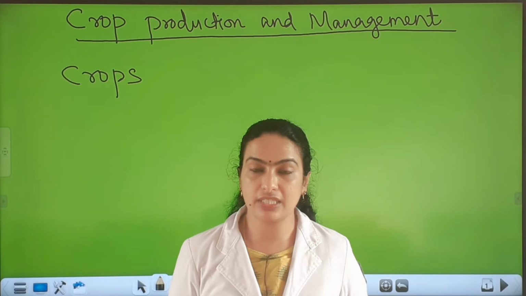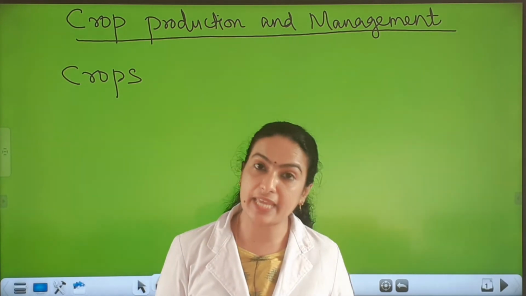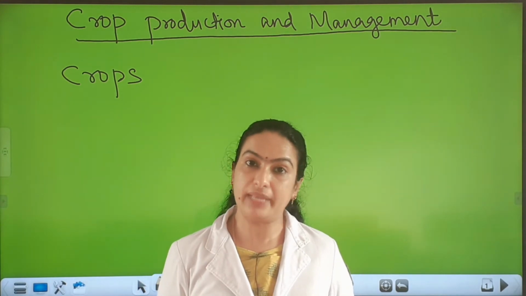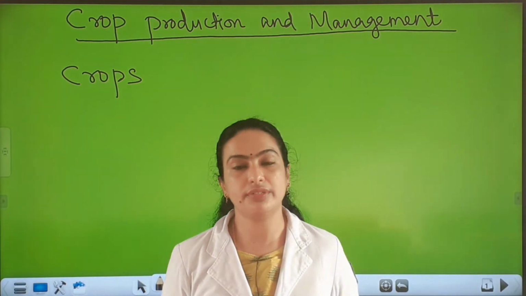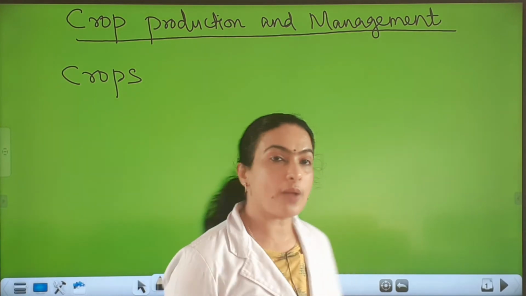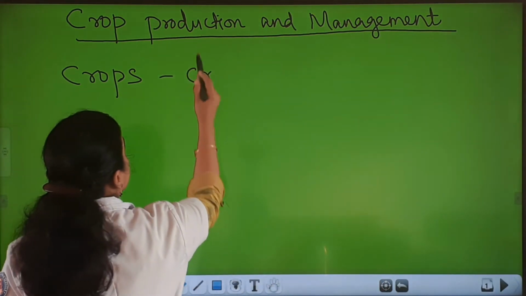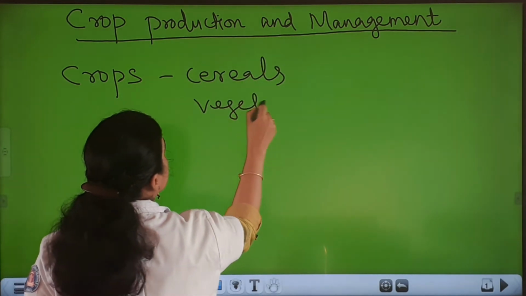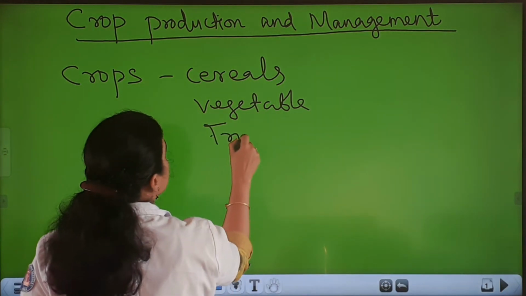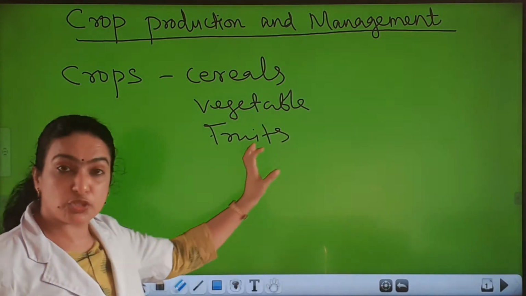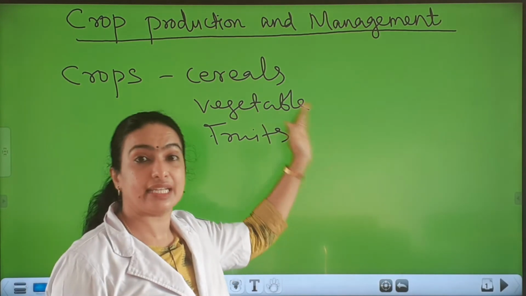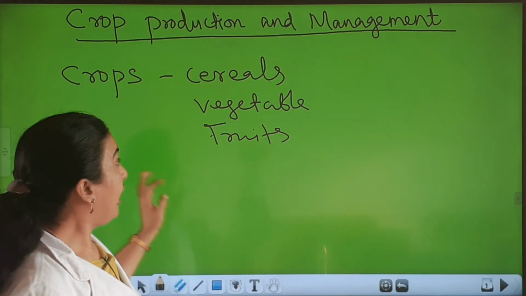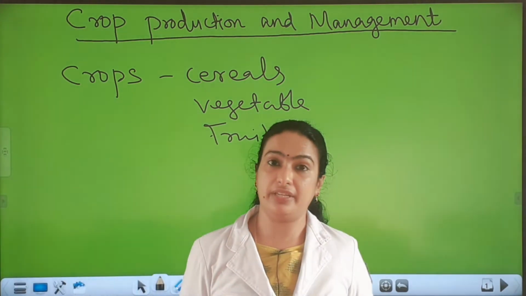Okay, so crops means when the plants of the same kind are grown and cultivated in the same place on a large scale. The crops may be cereals, vegetables, fruits, etc. that need to be grown or cultivated on a large scale in the same field. Then only we can call them crops. So clear? And in our country the season may vary.